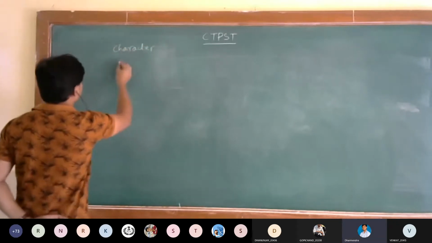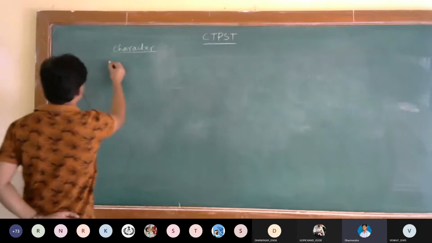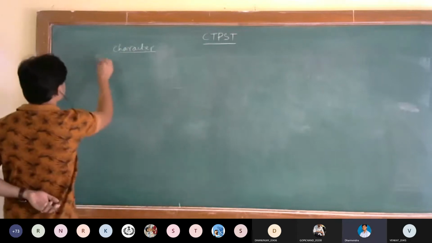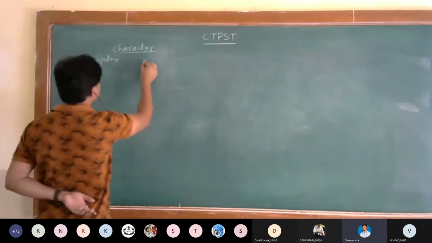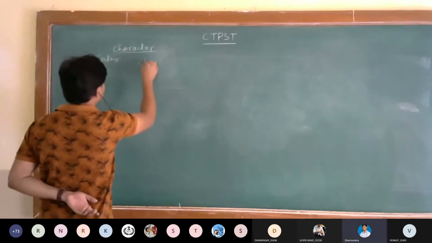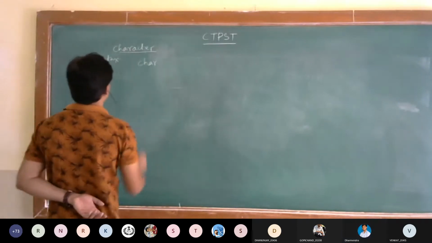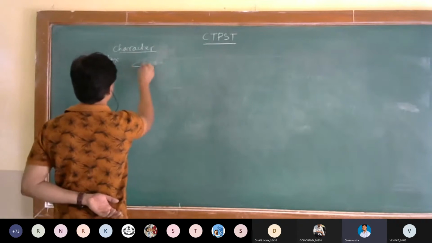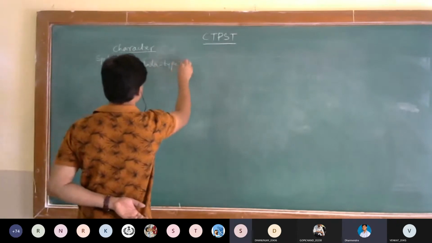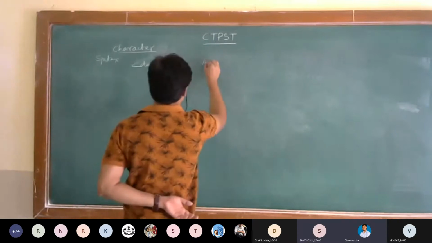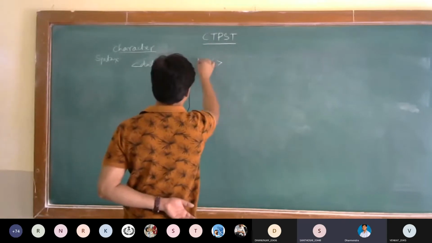Character data type. The syntax for this is char, or in general, the data type and then the variable.